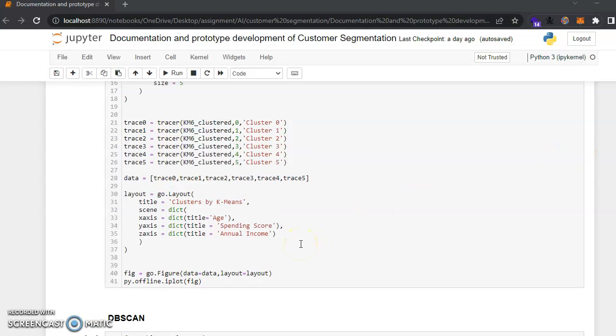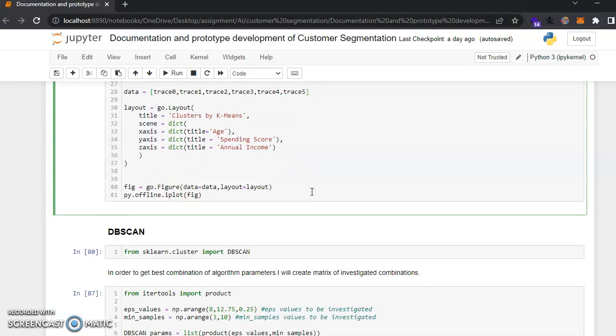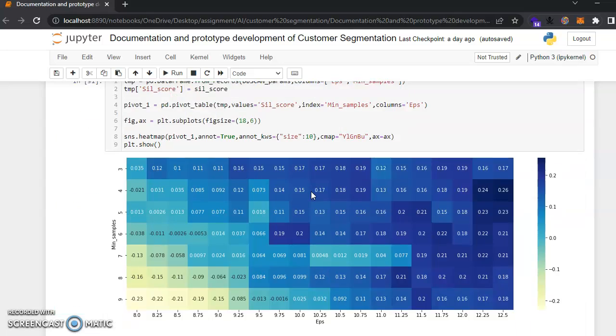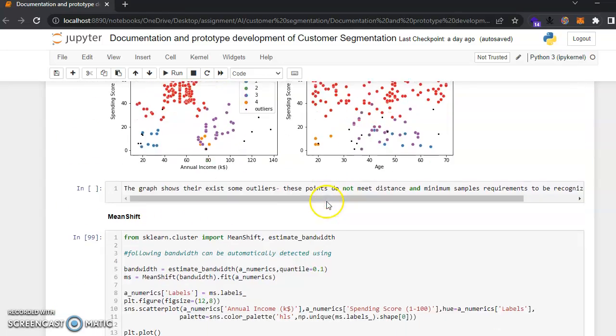I will enhance the prototype later, and this is all about my prototype development of the customer segmentation app. Thank you.